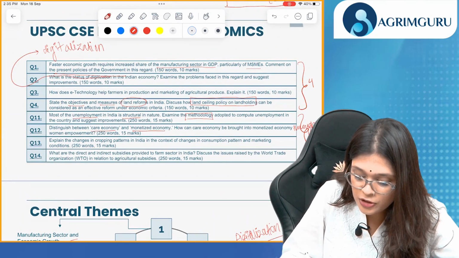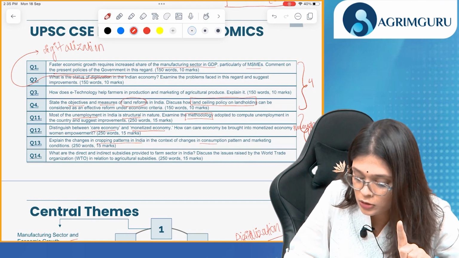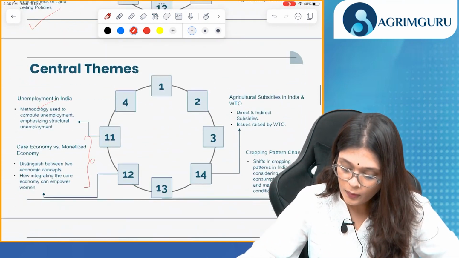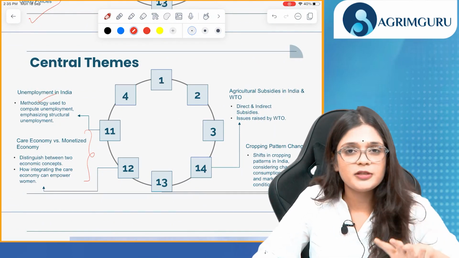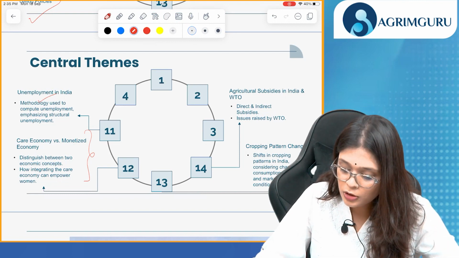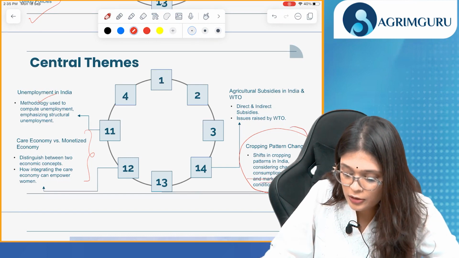13th question, explain the changes in cropping patterns in India in the context of changes in consumption patterns, which is demand, marketing conditions, versus supply. Okay. So both demand side factors and supply side factors we need to include in this answer. So our central theme revolves around the cropping pattern changes, consumption patterns, and marketing conditions.